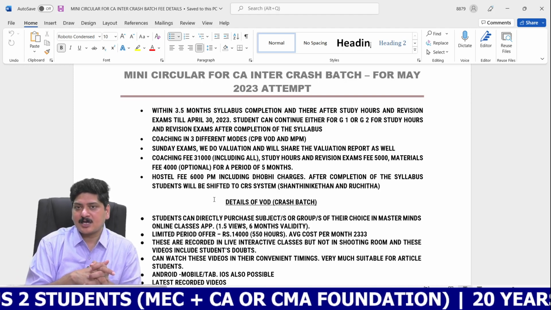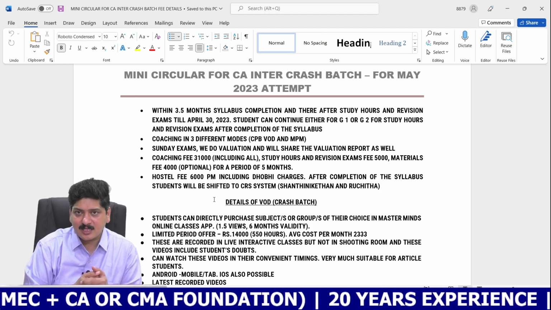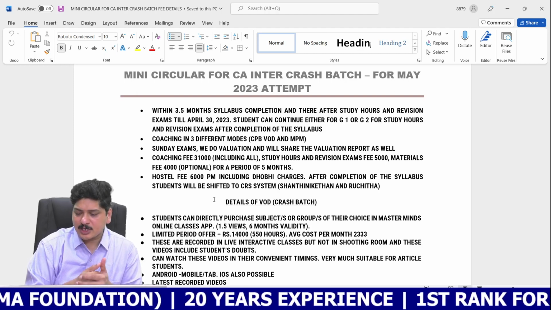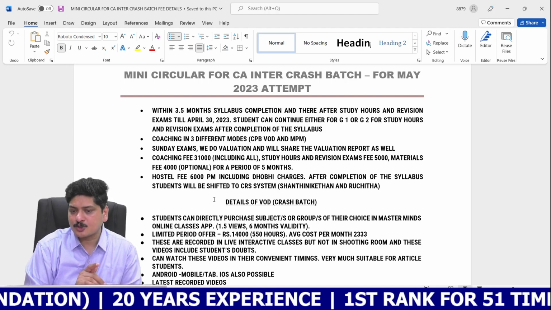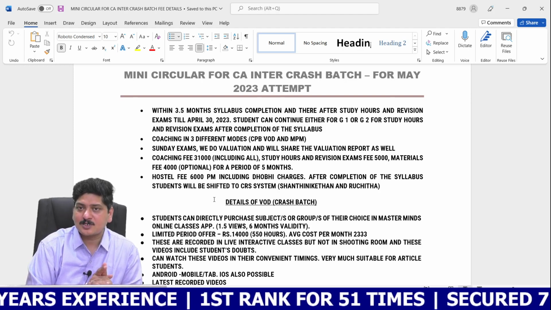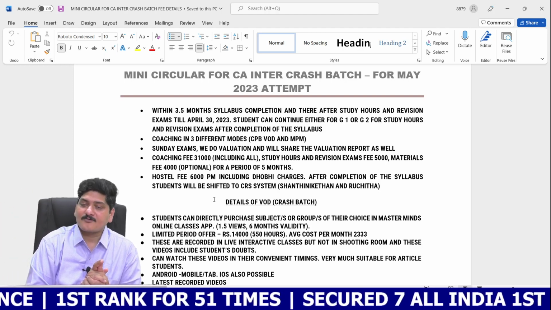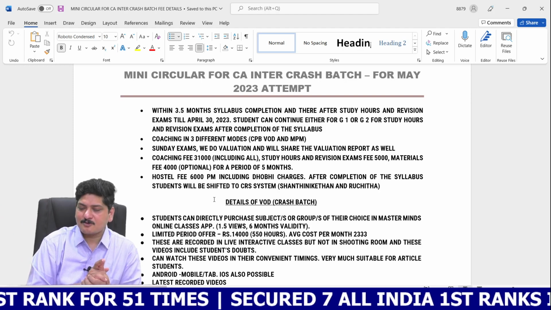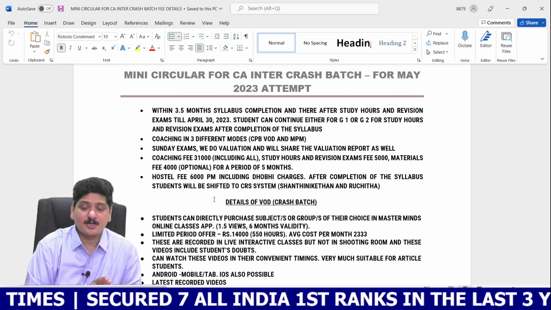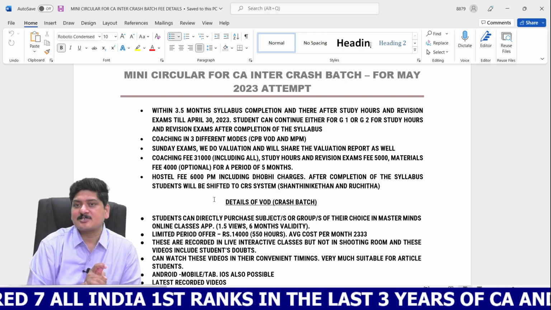What's the fees for Group 2 regular batch, which is for a tenure of 5 months? It is 31,000. Here, buying the material is mandatory. It will cost you 4,000 rupees a group. Of course, if you are going to join only for Group 2, then you need to pay only 4,000 rupees. In addition to that, you need to make a payment of 5,000 rupees towards study hours and revision examinations that we are going to conduct after completion of the syllabus. So it is 31,000 plus 5,000, 36,000, and 4,000 for materials. In total, it's going to cost you 40,000, including the cost of materials, the study hours and revision examinations.